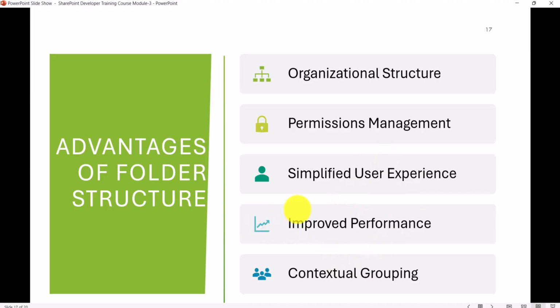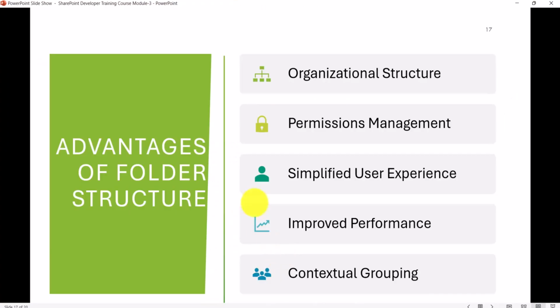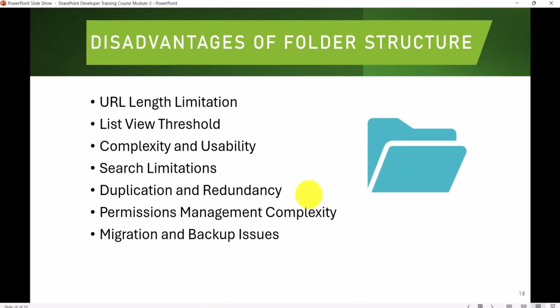And contextual grouping, like for example, you can see here, you can group related documents. So let's say invoices-related documents, you put everything in one place. Same way the other structure that I showed, receipts. So you can have the context, and based on that decide what subfolders I need, so that people in my organization, or whoever is using it, can put the documents in there. So these are a few advantages that you'll get.